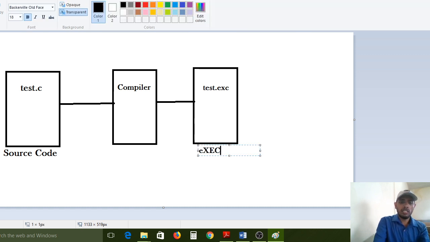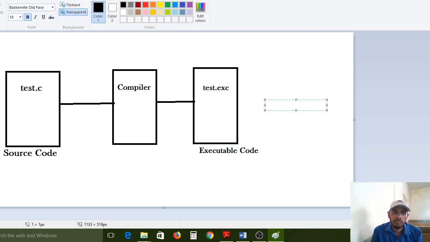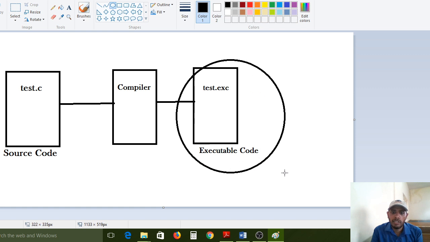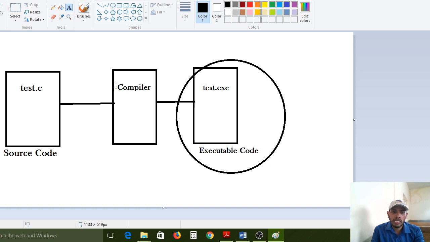This is the executable code. While executing, the C source code will not execute. While executing, the compiler will use only this file. Only this file it will take for execution purposes, because the other one is only the source program. After compiling, what is the compiler's functionality? Converter.